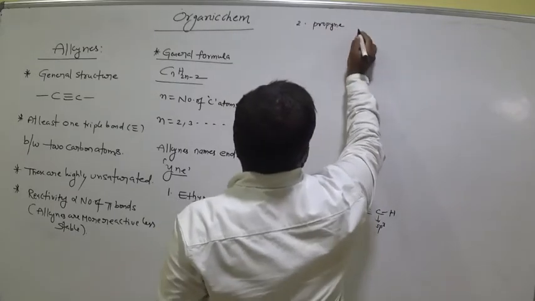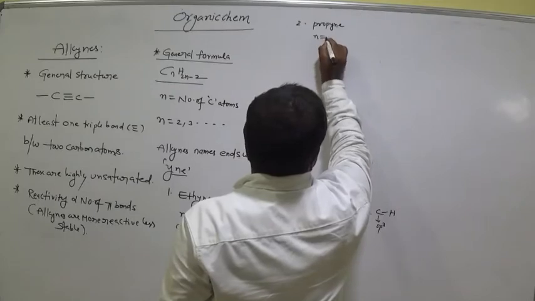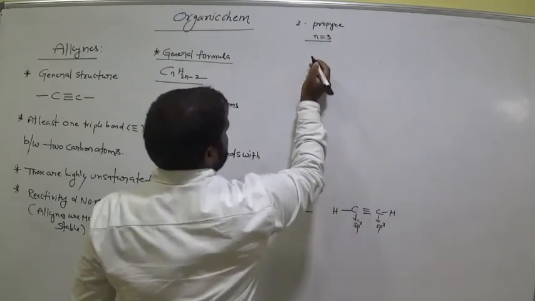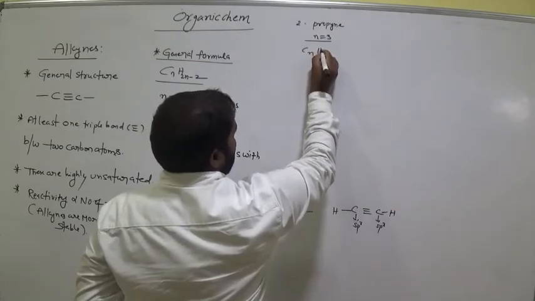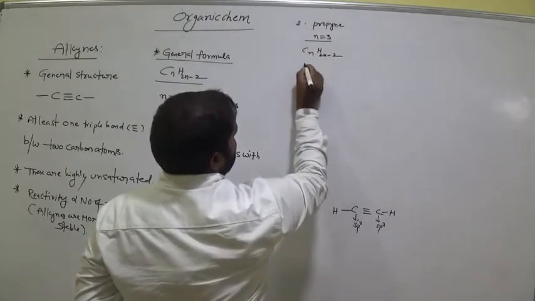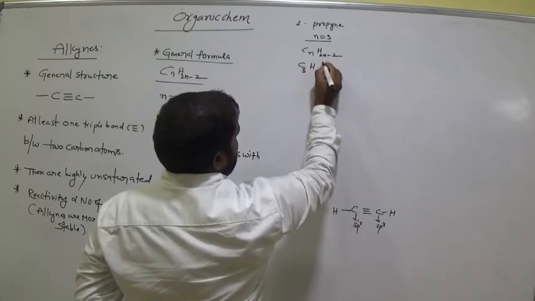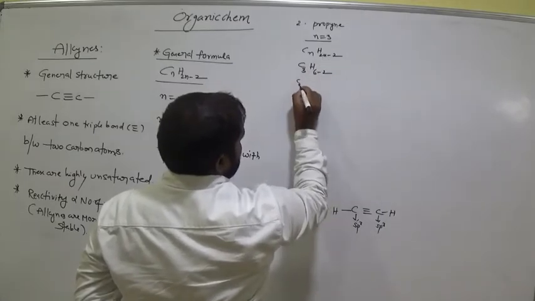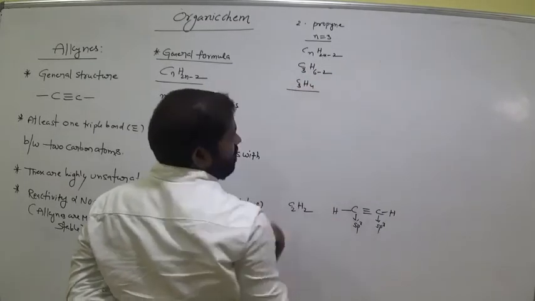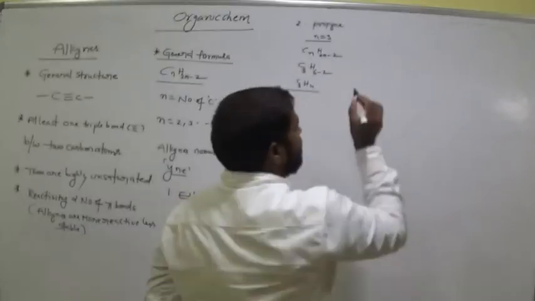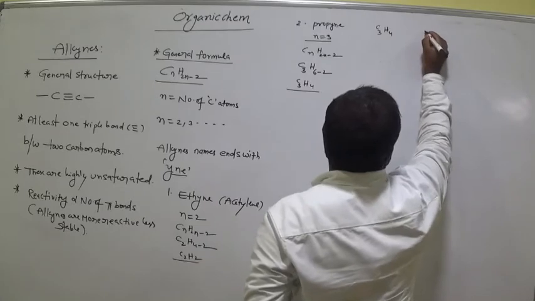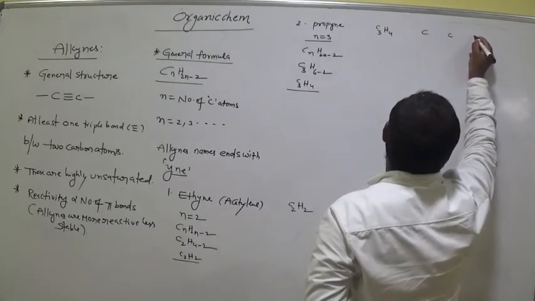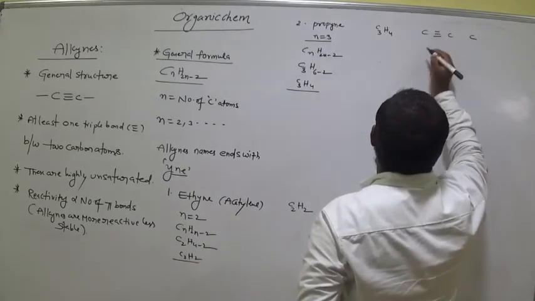Propyne. Propyne means n is equal to 3. Am I right? Prop means n is equal to 3. Ine means alkynes. Okay? CnH2n minus 2, C3: 2 threes are 6 minus 2, C3H4. Am I right? How many carbons here we have? 3 carbons, right? What is the formula? C3H4. How many carbons we have? 1, 2, 3. Keep the triple bond between any 2 carbon atoms.